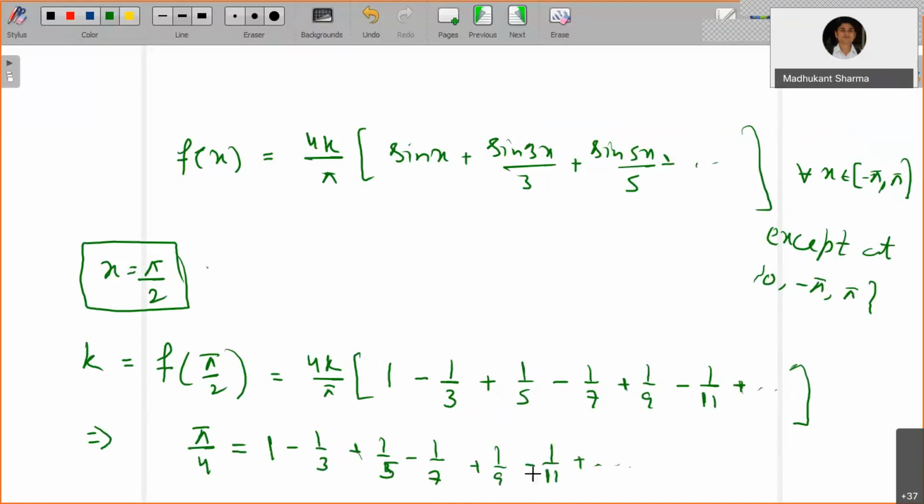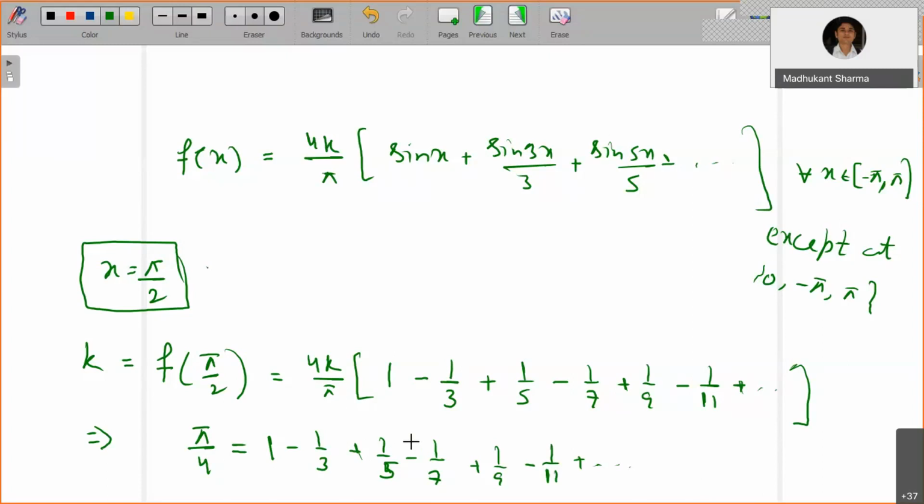This is given by Leibniz. You can evaluate at x equals pi by 2, or at some other value between minus pi and pi where the function is continuous.